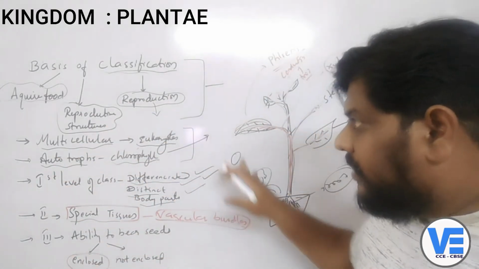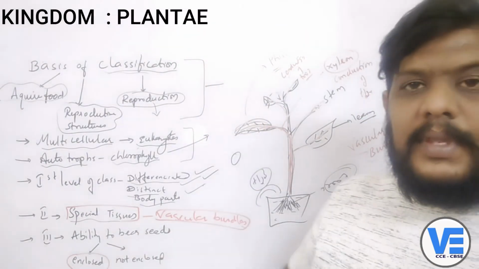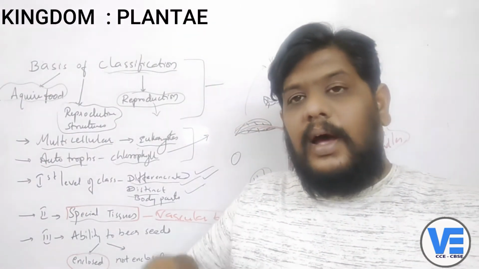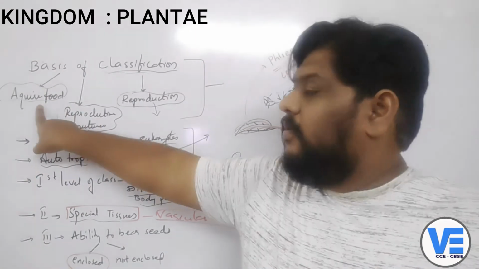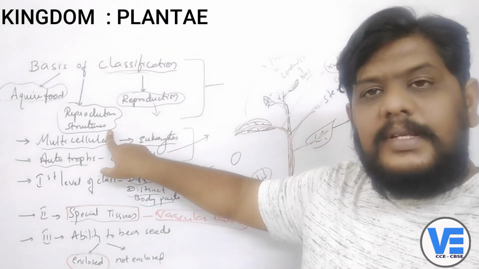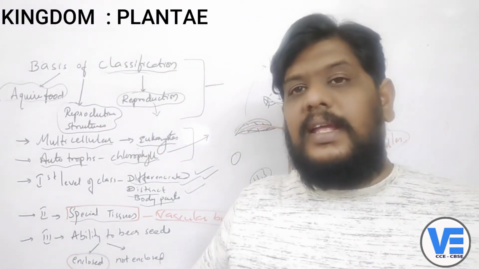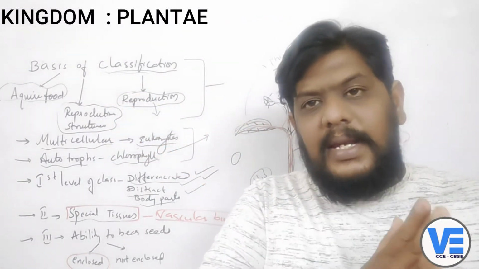Now, we are not talking about how they are classified under the kingdom, on the basis of how they acquire food, how they reproduce and what the reproductive structures are. On that basis we kept Plantae as a separate kingdom.